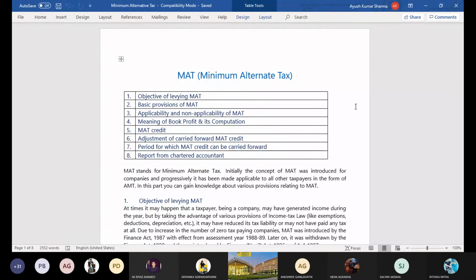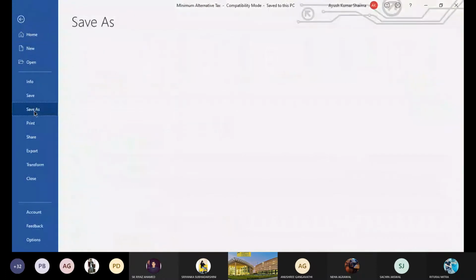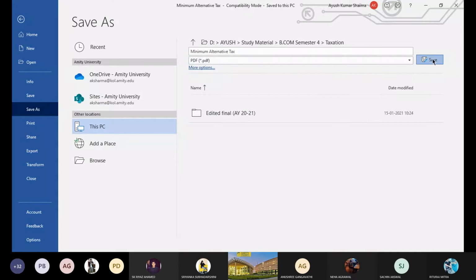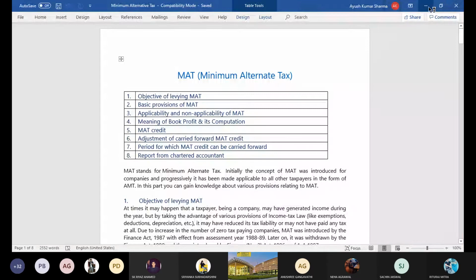So first of all, we'll start with a fresh page. Just write the heading MAT. In bracket, write what we mean by the term MAT. It's minimum alternative tax. Now, as we can see, there are 2 or 3 different words in this part. They used the word minimum. Then they said it's alternative. Alternative what? Alternative tax. That means apart from what we are computing under the